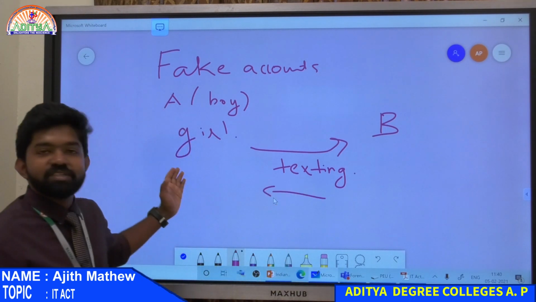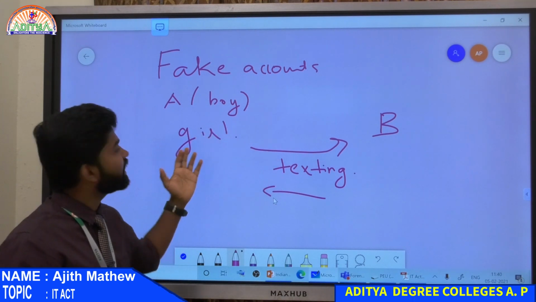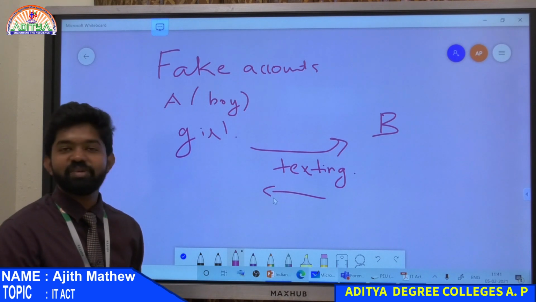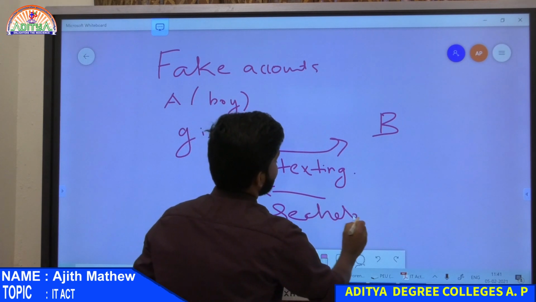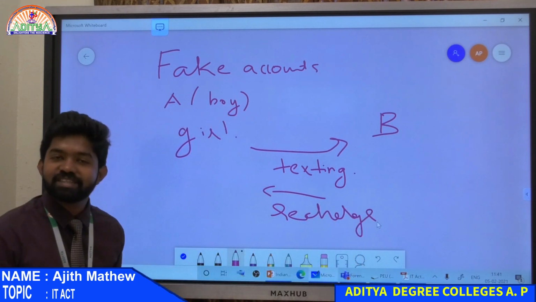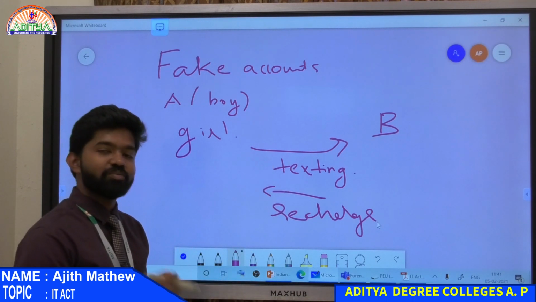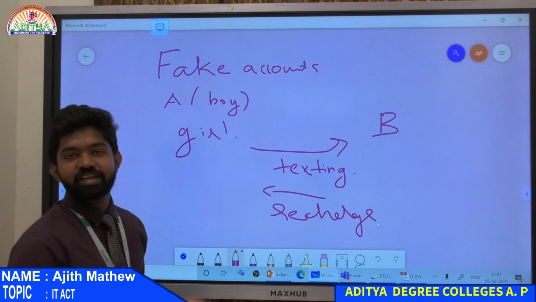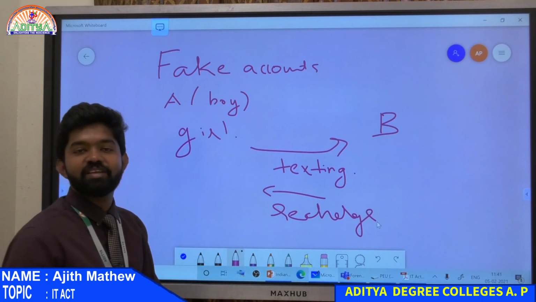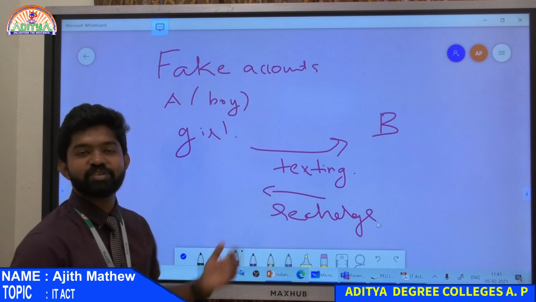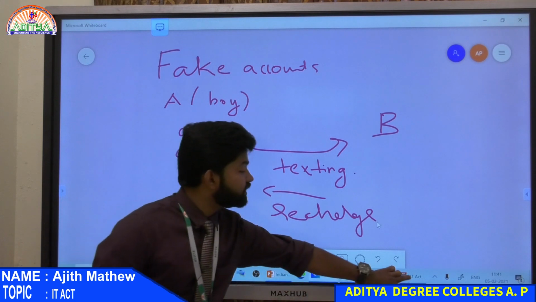And what happens? A is cheating already, right? He is taking someone else's name and he is cheating. A asked B to recharge his cell phone, and poor B, who has somebody to talk to, will recharge and give also. B bought parcels from Flipkart and sent gifts to A, recharged his SIM card, all those things. These are all cheating. And after one day, A will stop the account and he will be nowhere to be seen. Poor B will still be searching for that person. So this is also cheating. So many fake accounts are there, and all this comes under cheating.